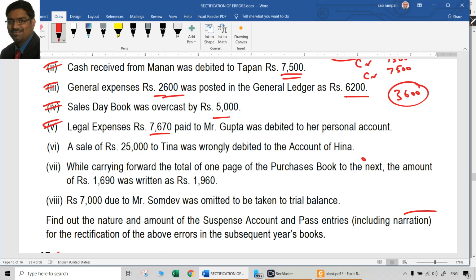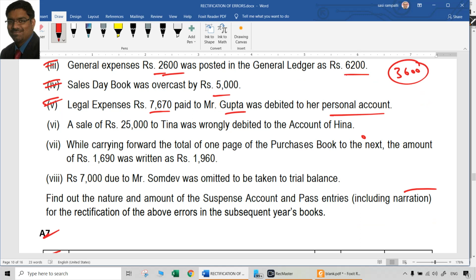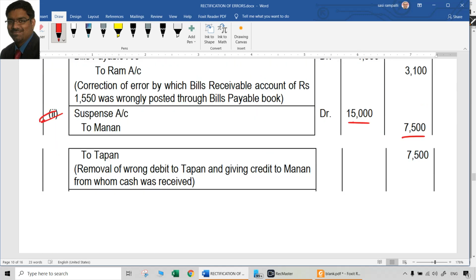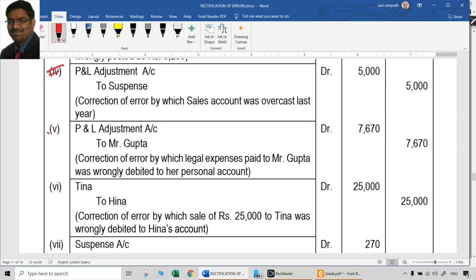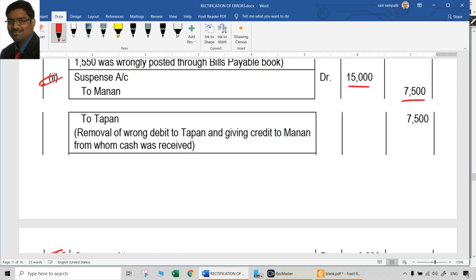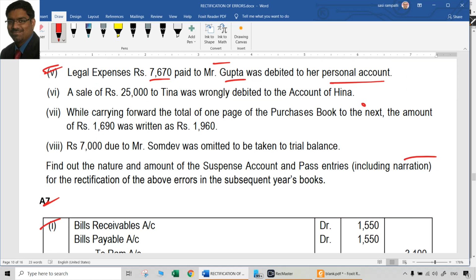Legal expenses 7670 paid to Gupta were debited to personal account. Similar to the things we discussed already. It was actually supposed to be legal expenses to cash, but it was recorded as Gupta to cash. So ideally the rectification entry should have been legal expenses to Gupta, but we cannot debit legal expenses. Rather, instead of legal expenses, P&L adjustment account at R2 Gupta 7670 is the rectification entry.